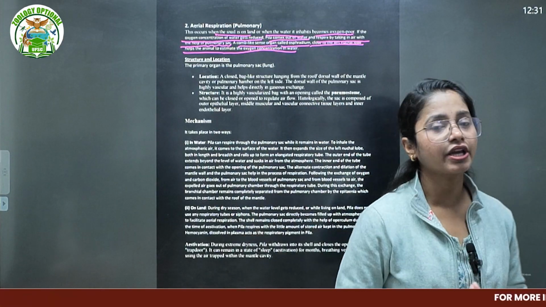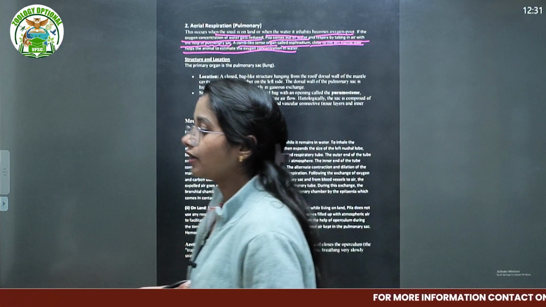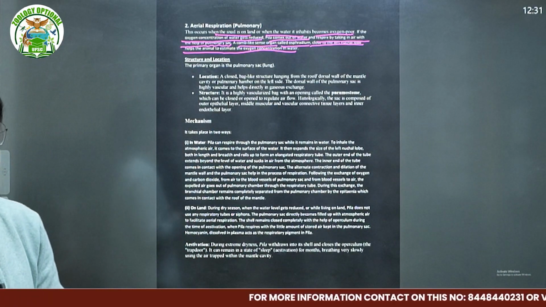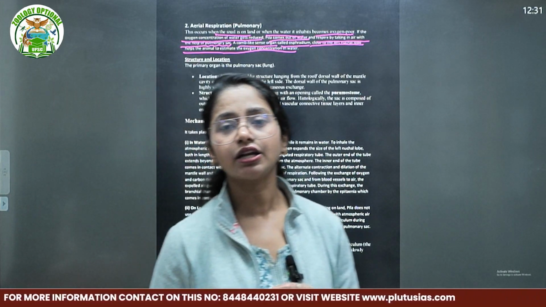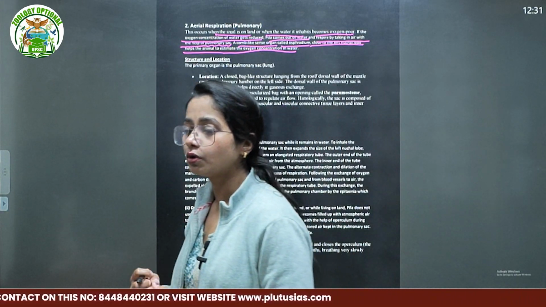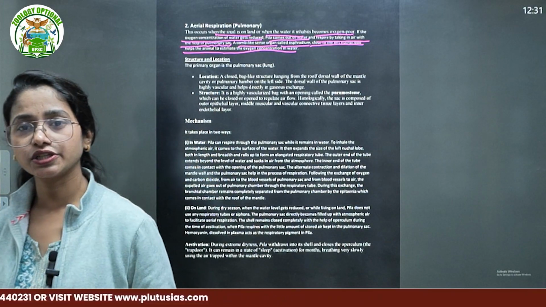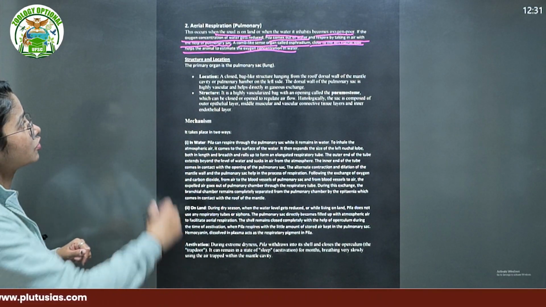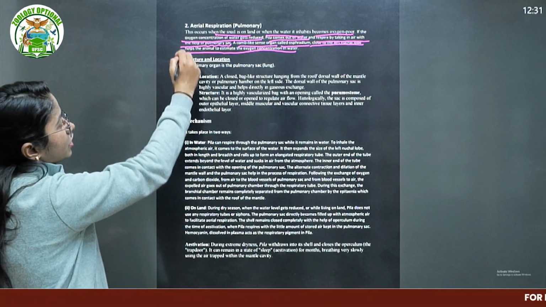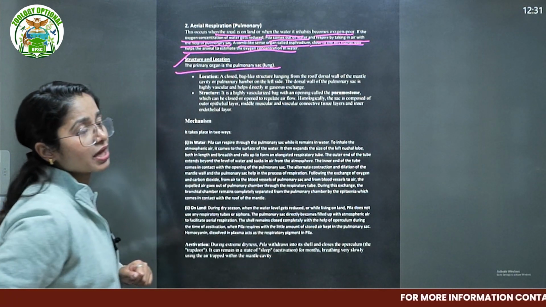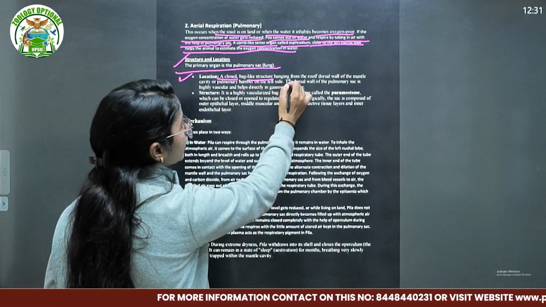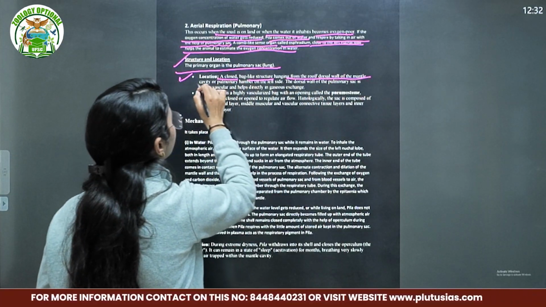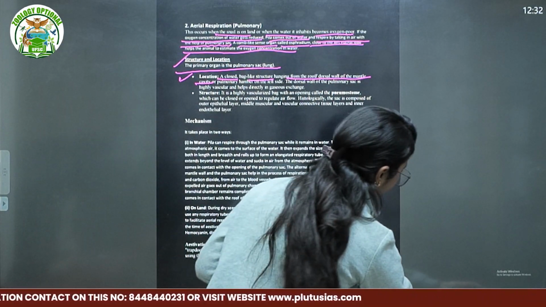When does aerial respiration happen? Either when the snail is coming on the land, or even when it is living in water, but the osphradium gives the signal that the water is not very good or not very oxygenated. Then what happens? Aerial respiration, or pulmonary respiration. What is its structure? The pulmonary organ is the pulmonary sac, or the lung. Location: a closed bag-like structure hanging from the roof, or the dorsal wall, of the mantle cavity.